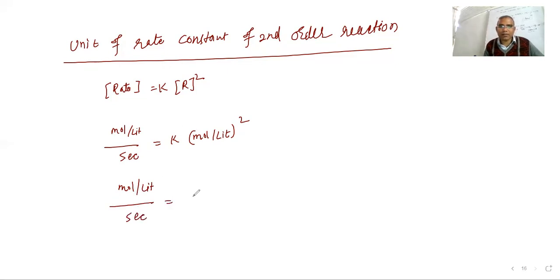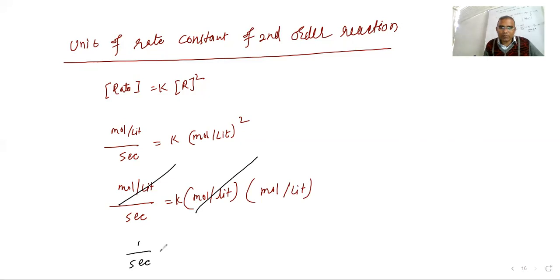Here you see what is there. It is going to be mole per liter one time in one bracket. Another bracket also you can do mole per liter, right? Mole per liter, yes or no? This is yes. So what we can do here, mole per liter one and one will be cancelled out. So 1 upon second is equal to, what is going to come, mole per liter.